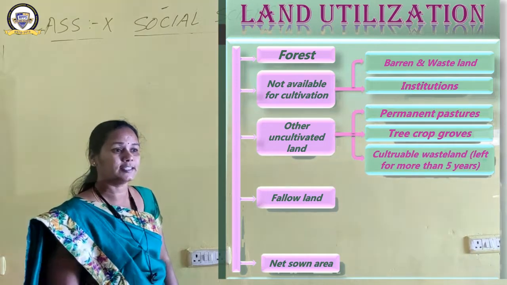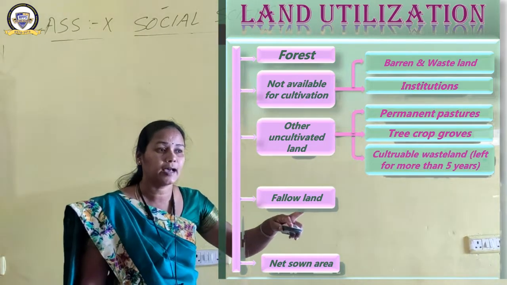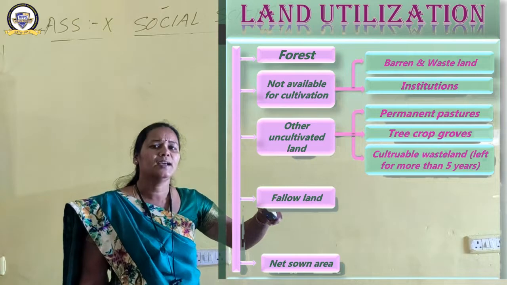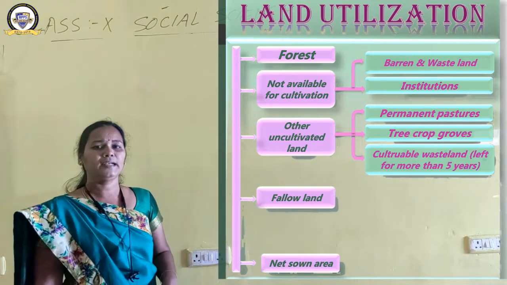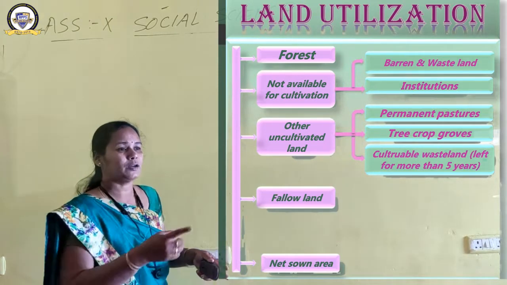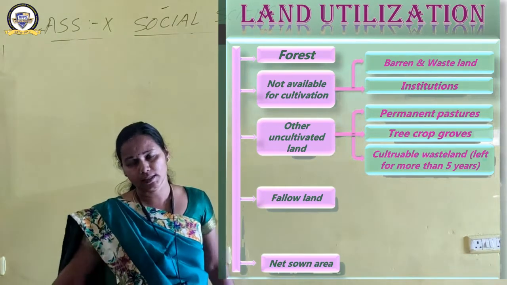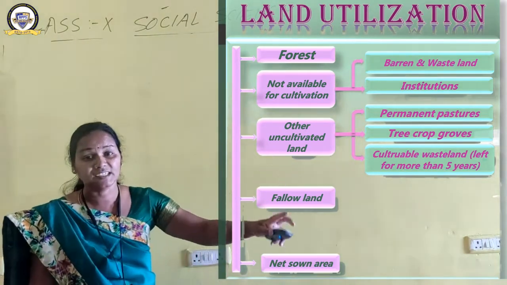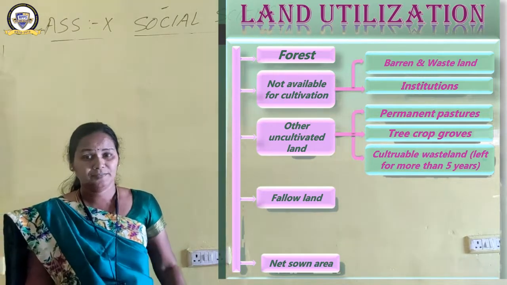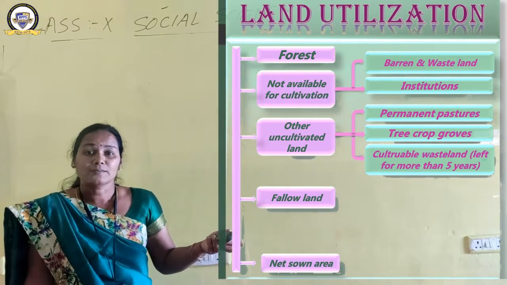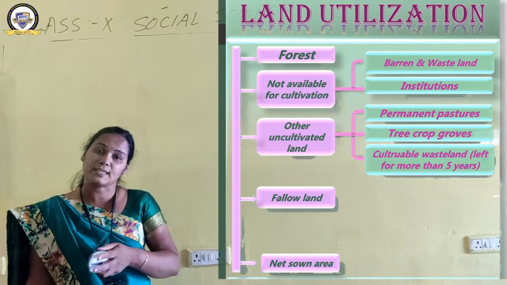Then what is the third category? Cultivable wasteland. What do you mean by cultivable wasteland? That land can be cultivated, but it is considered as waste because it has been left uncultivated for more than 5 years. It means that it has become waste, though it is cultivable land.